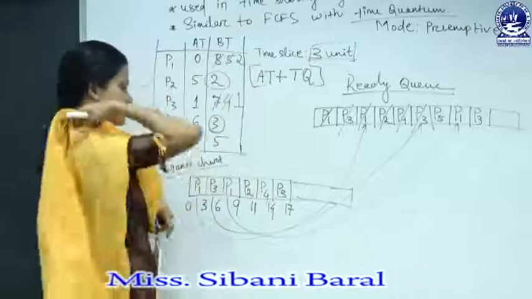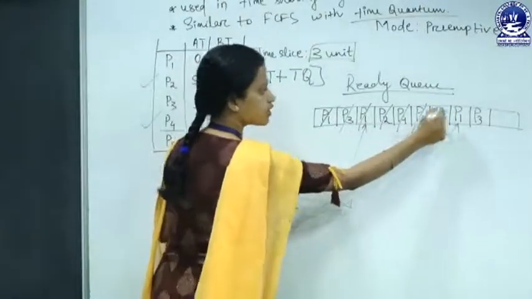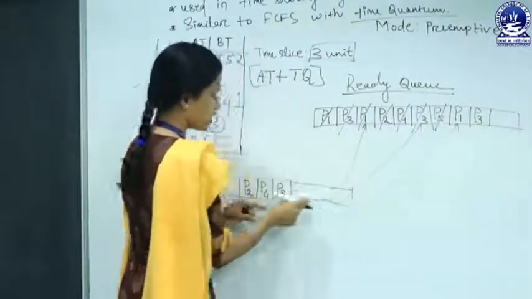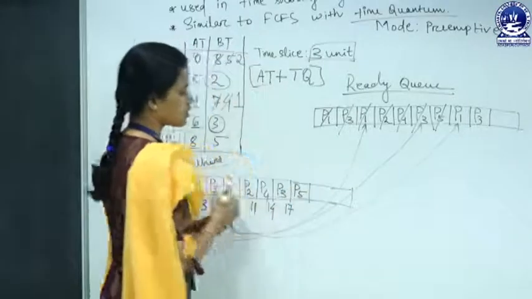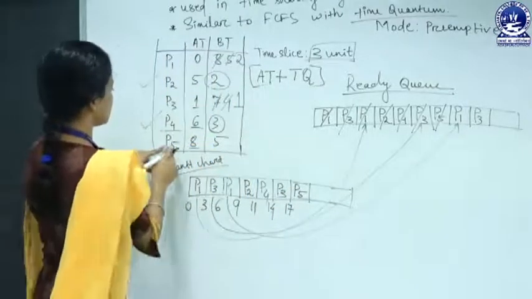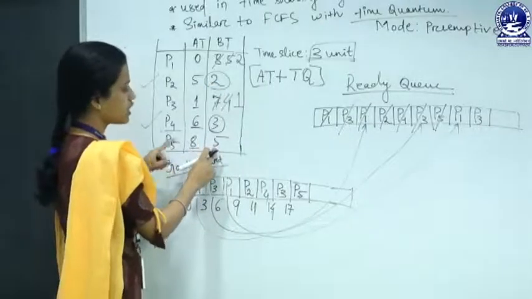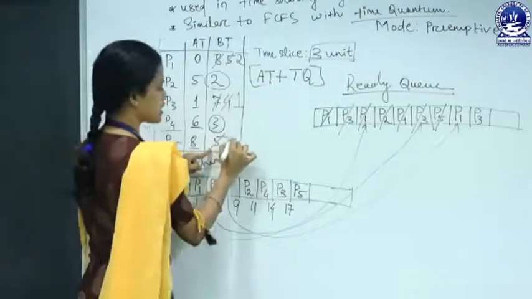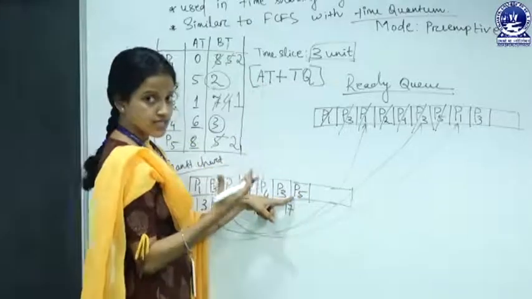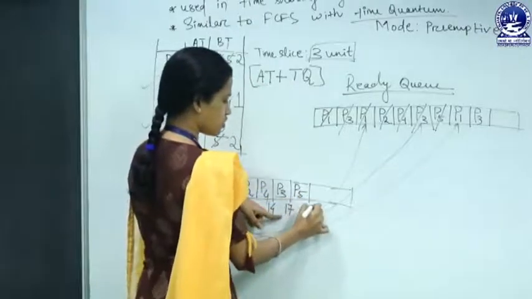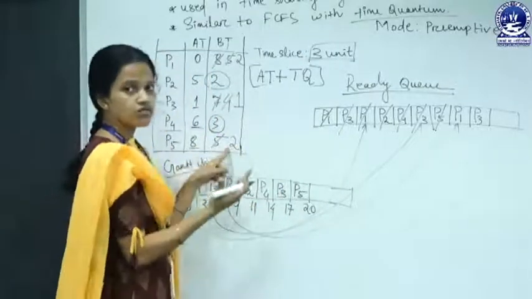Okay. Next, after P3, we have to put P5 to the ready queue. Look at the burst time of P5, 5 units of time. So 5 minus 3, that is 2 units of time. P5 executes in the CPU for 3 units because the time quantum is 3 units and it needs 2 units more.